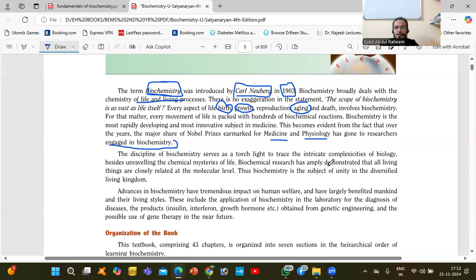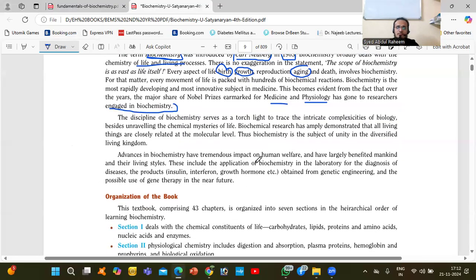Biochemical research has amply demonstrated that all living things are closely related at the molecular level. Thus, biochemistry is the subject of unity in the diversified living kingdom. Advances in biochemistry have had a tremendous impact on human welfare and have largely benefited mankind and their living styles. So it is not only that we study and want to learn; it is the subject which helps the person as well as mankind, for their living styles.